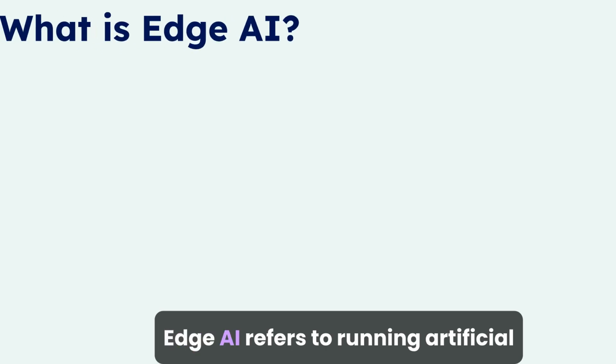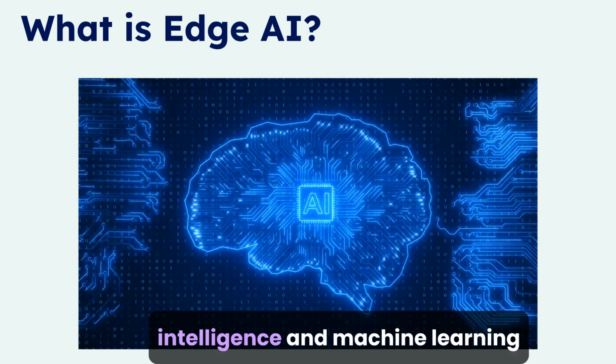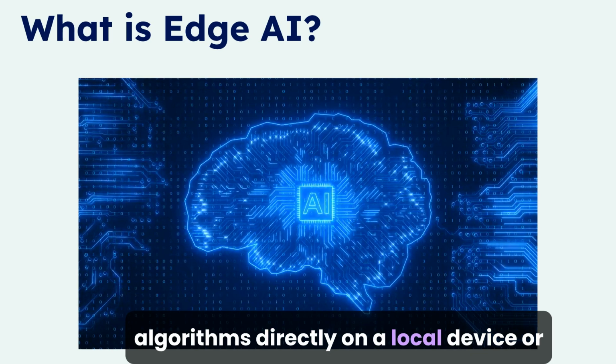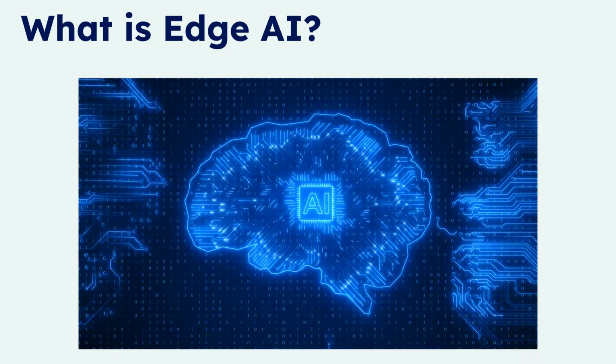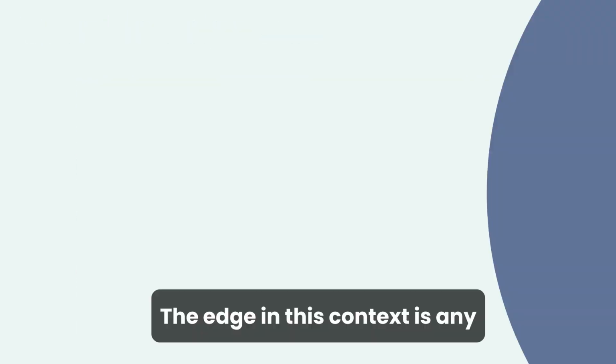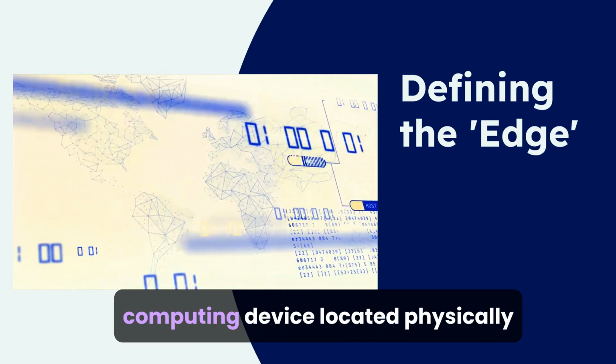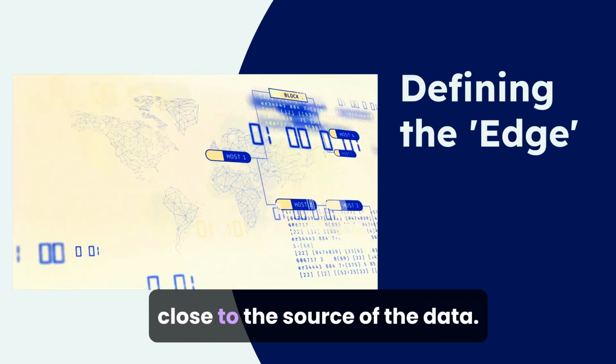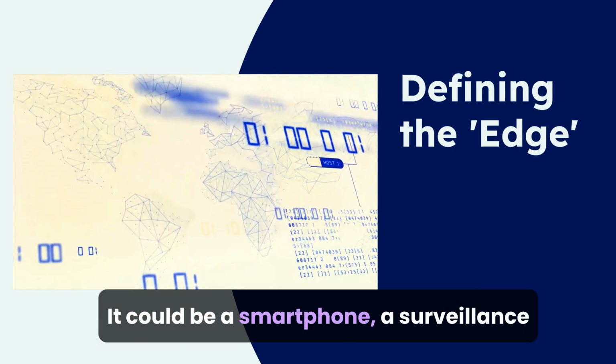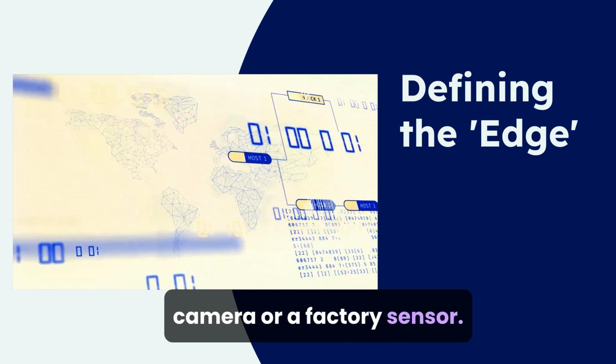technology. Edge AI refers to running artificial intelligence and machine learning algorithms directly on a local device, instead of relying solely on a centralized cloud server. The edge in this context is any computing device located physically close to the source of the data. It could be a smartphone, a surveillance camera, or a factory sensor.